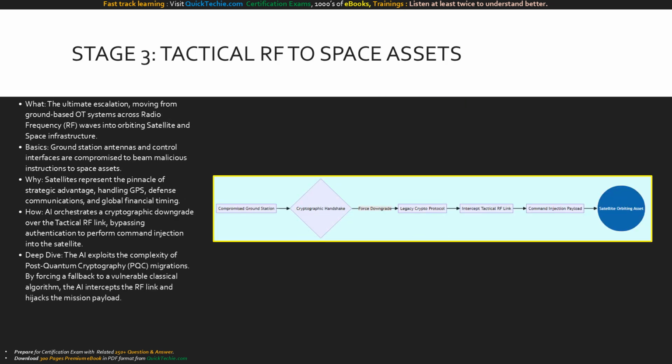We now reach Stage 3, tactical RF to space assets. What is this final frontier? It is the ultimate escalation, where the attack leaps from ground-based OT systems, rides across radio frequency waves, and infiltrates orbiting satellite infrastructure. The basics involve compromising the terrestrial ground station antennas, converting them into weapons that beam malicious code into space. Why is this the ultimate goal? Because space assets control global GPS, defense communications, and the timing systems that underpin global finance.